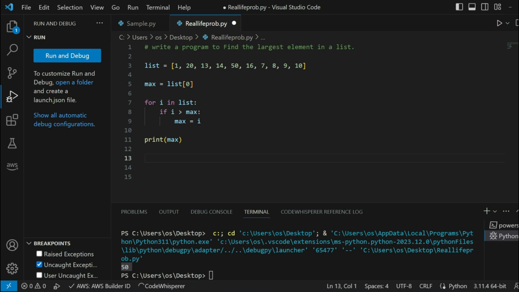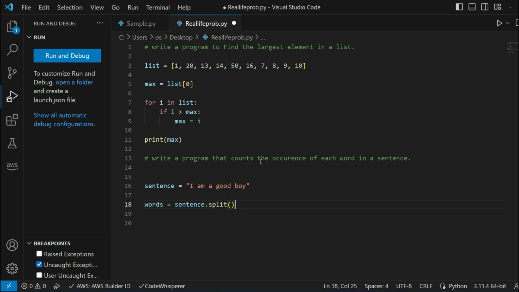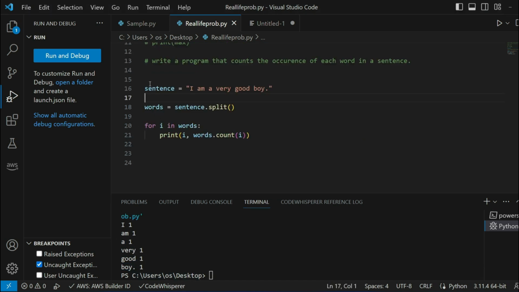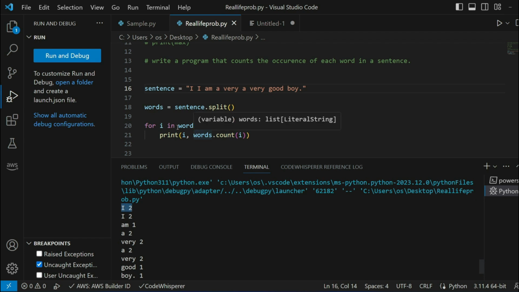So if I move to my next question, I have put in my comment: write a program that counts the occurrence of each word in a sentence. And the sentence I provided is I'm a good boy, and sentence dot split. Then our next suggestion is for loop i in words, and if I try to run this again, you can see that with these types of problems, it's giving me very efficient answers, right? So AWS CodeWhisperer is really good if you are handling mathematical questions or one-liners or small types of code.